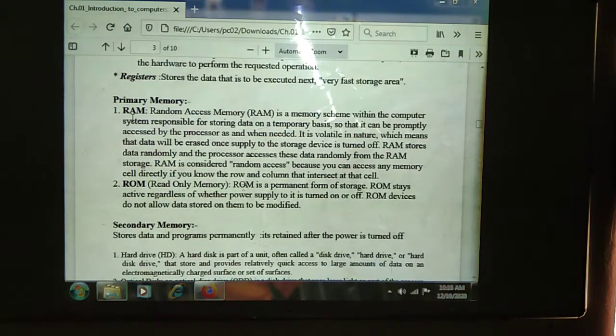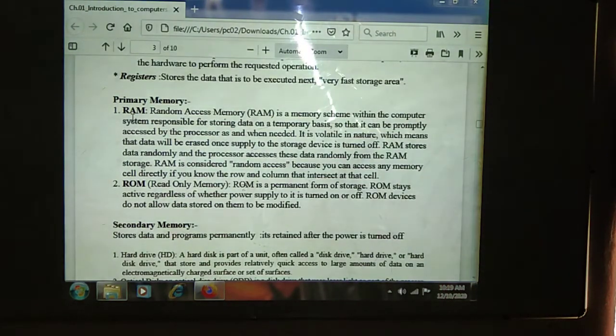Next, ROM, read only memory. ROM stands for read only memory. ROM is a permanent form of storage. Once we have stored the data on the ROM, it remains permanent. ROM stays active regardless of the power supply being turned on and off. Whenever we boot the system, it is automatically on.